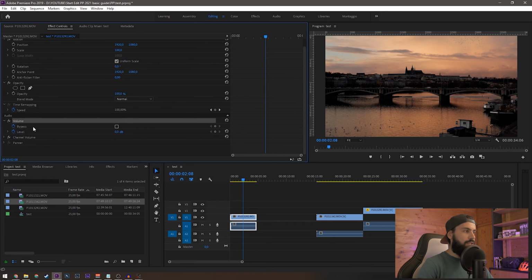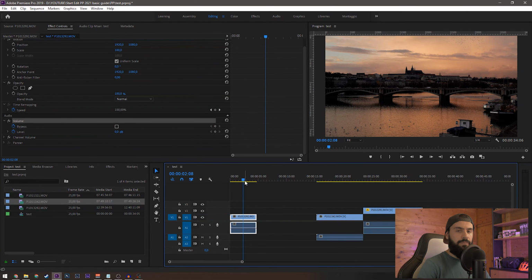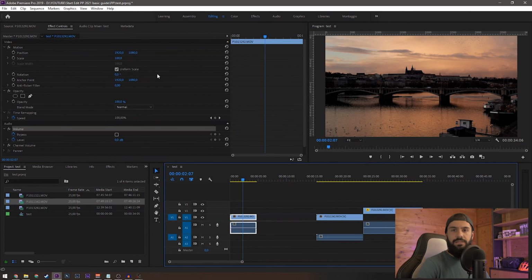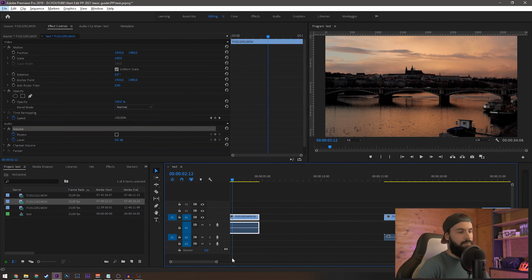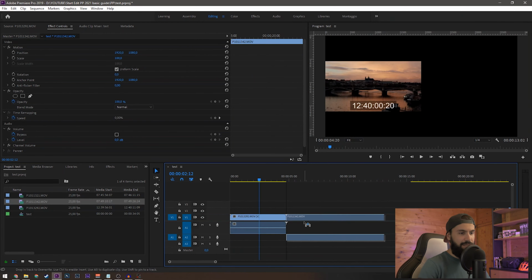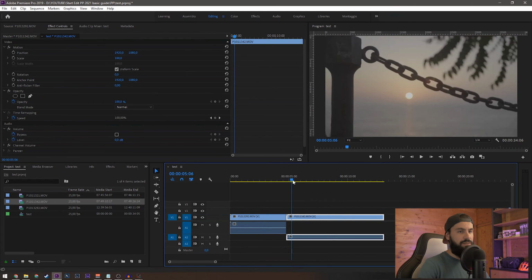You can also adjust the volume from here if you have the audio on your clip. If your clip is recorded with audio together, you can see right here, you can just modify the volume level. And these are the basics to edit your clip, or we can say your piece of clip, because these now are just pieces of your new project or a new video.